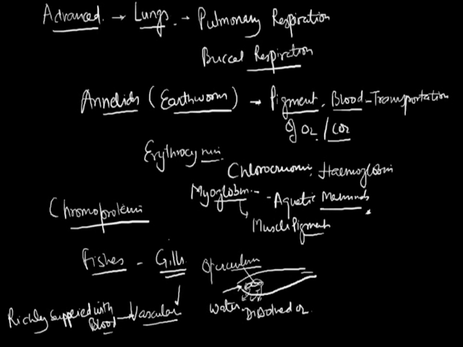They are the sites for exchange of gases in fishes. The same type of respiratory pattern is followed in some other aquatic organisms like prawn, as we have just discussed in the case of fishes.